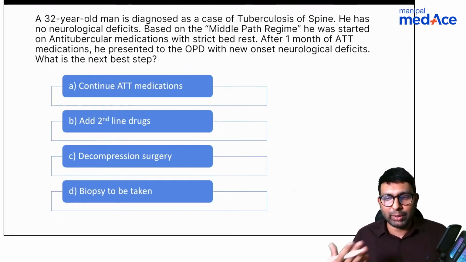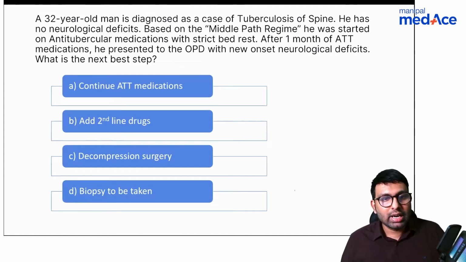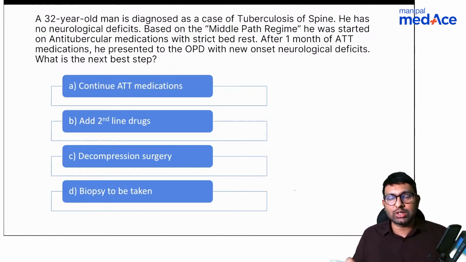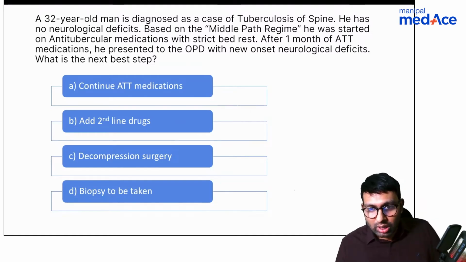Now let's go a little bit further into TB spine. Let's understand about the treatment. So read this question here. A 32-year-old man is diagnosed with a case of tuberculosis of spine. He has no neurological deficits.